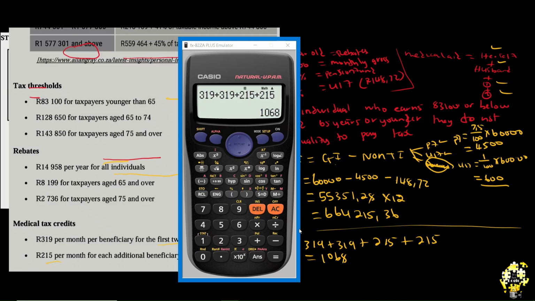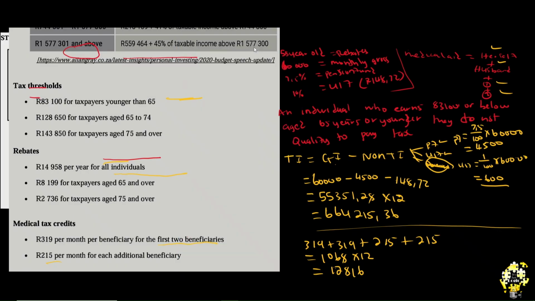The question said annual, and it's always monthly. Multiply by 12. You get 12,816. So let's go to the last question.